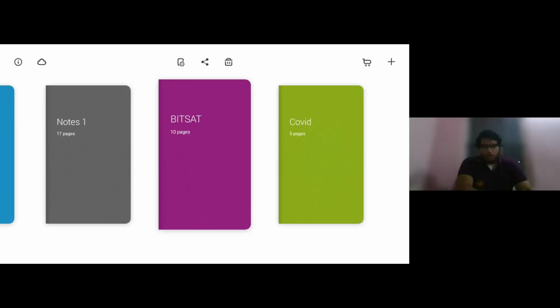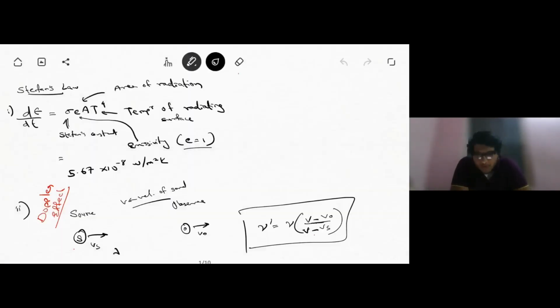Okay, so before we start solving this paper, there are a few basic concepts you're supposed to be knowing. Now, this is just going to be a run through where I just tell you the basic concepts you should be knowing. Like, I won't be going in depth here, okay? So let's get started. Fine. The first thing we're supposed to be knowing is Stefan's law.